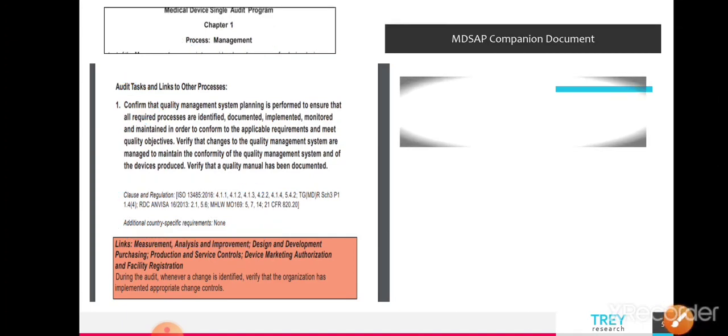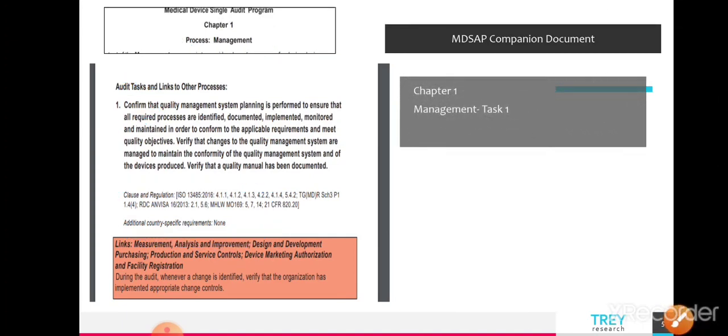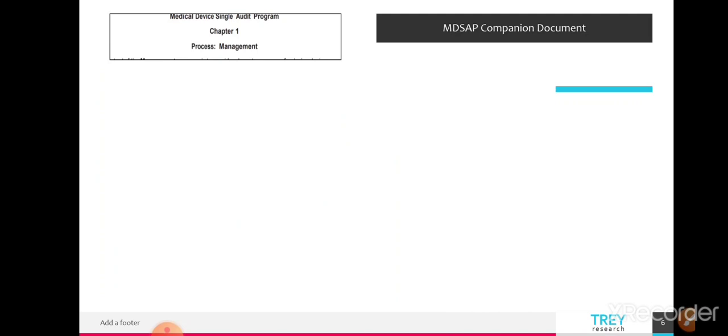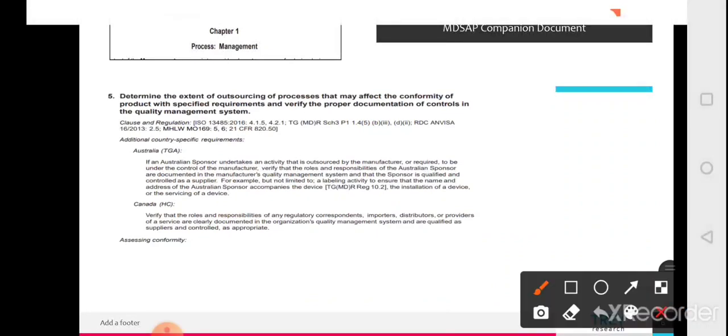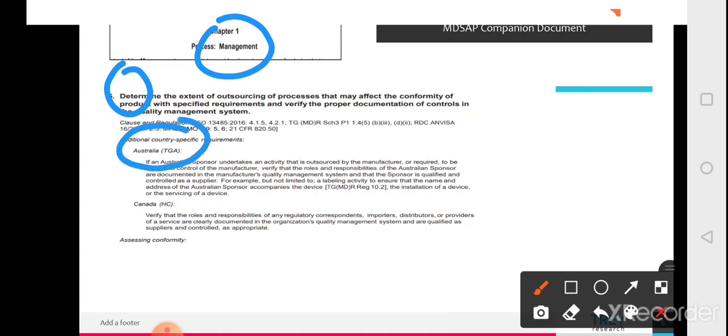But if you go to task number 5, you can see there is an additional requirement from Australia as well as from Canada. So here, in chapter number 1, task number 5, there is one requirement from Australia and a second requirement from Canada.